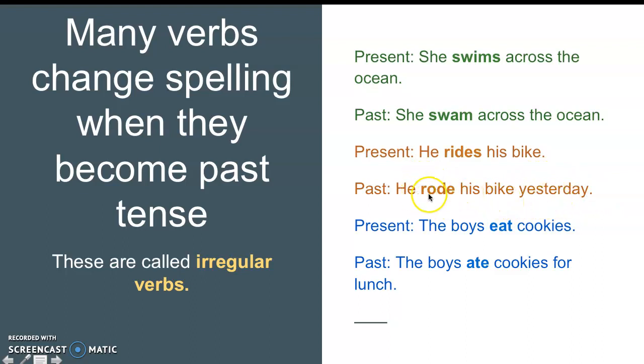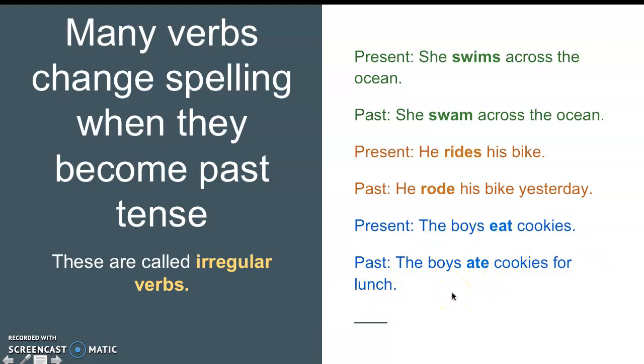And when you look at your action verb here, it changes completely in its spelling. You don't just add a D or an ED to the end. You completely change the spelling of the word to be the proper past tense. Another example is the boys eat cookies in the present tense. That changes to the boys ate cookies for lunch.